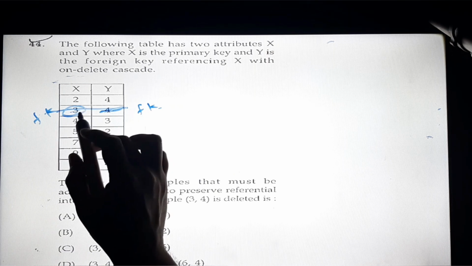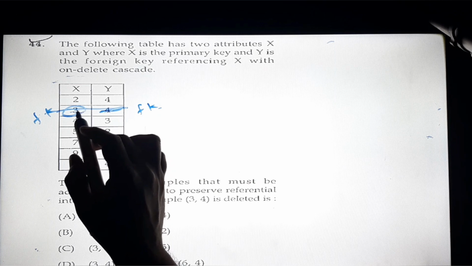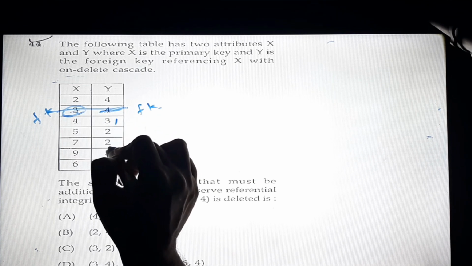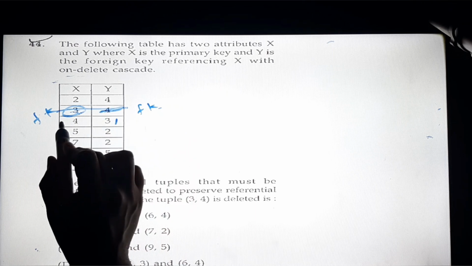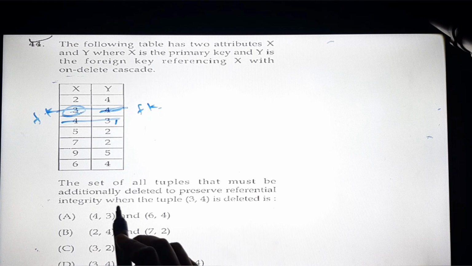Now this 3 is deleted. We will check where there is a reference to this 3. We have to check for a foreign key equal to 3. In this case we are getting this again, no. So we are going to delete this because these 3 have no meaning for preserving referential integrity.